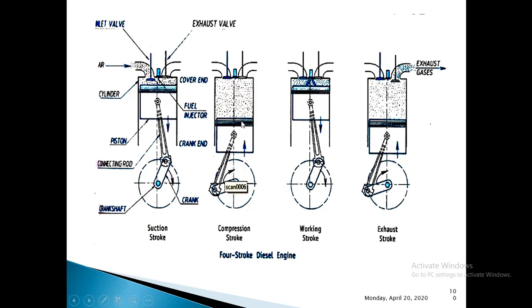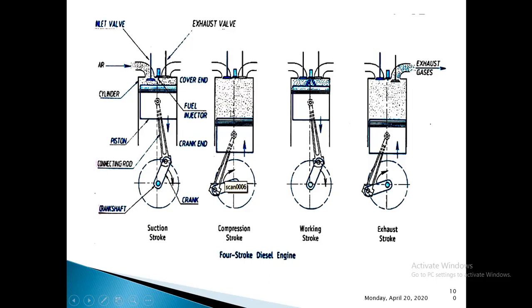Next comes compression. In the compression stroke, the piston, which is at bottom dead center, will start to move towards top dead center. Both the valves remain closed and the crankshaft finishes the next half of its rotation. Due to the upward movement of the piston, the air present here will get compressed to very high temperature and very high pressure.